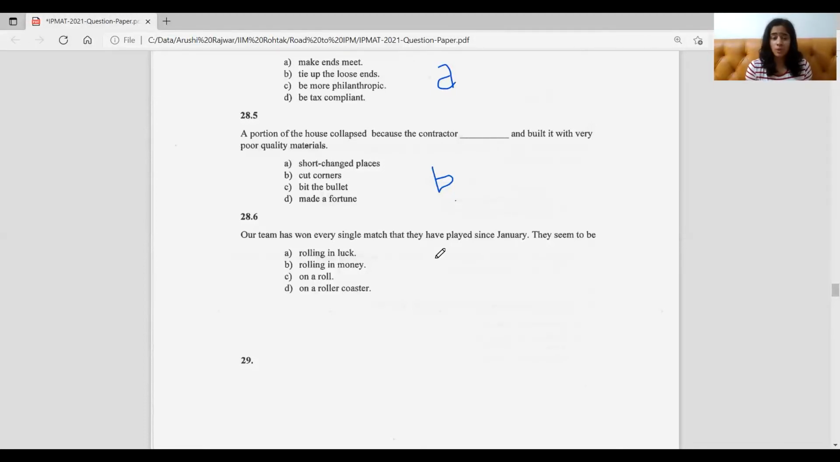And the last one, on a roller coaster. Again, no idiom, it has no meaning. So that's why they seem to be on a roll. That's the right answer here. So we'll go for C.